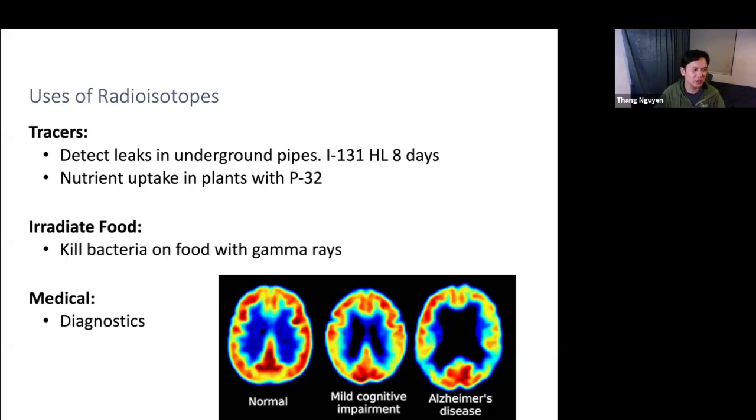For example, you could use an isotope-labeled atom and put it onto, let's say, a sugar molecule. You replace one of the atoms in a sugar molecule with a radioisotope, and then the patient is injected with it, and that sugar molecule will be concentrated. For example, if you want to look at cancer cells, because cancer cells love sugar.